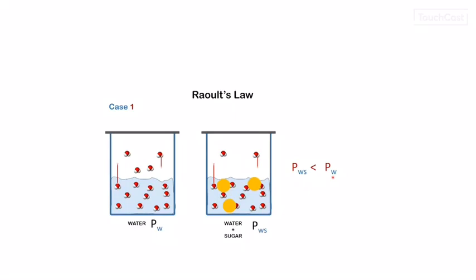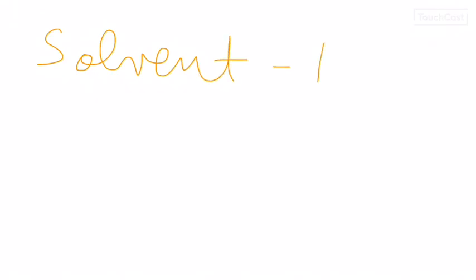Now the general form of Raoult's law can be stated as: for any solution, the partial vapor pressure of each volatile component in the solution is directly proportional to its mole fraction. In a binary solution, we can denote the solvent by 1 and the solute by 2.